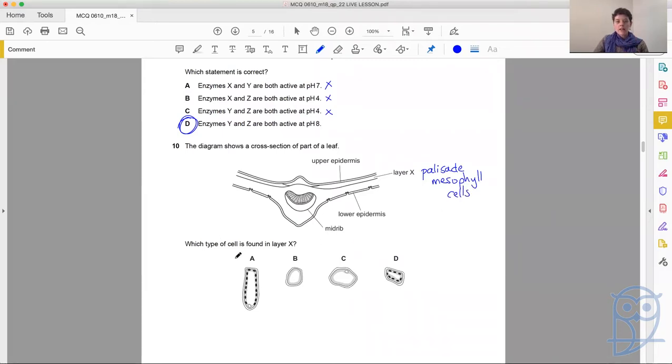Which type of cell is found in layer X? Well, palisade cells. And the really special thing about those palisade cells is that long, skinny shape with lots and lots of chloroplasts. So if we look at all of these cells, the best option for that would be option A.